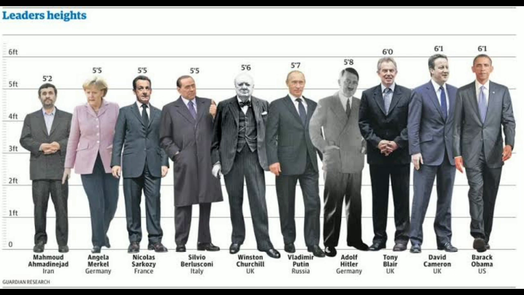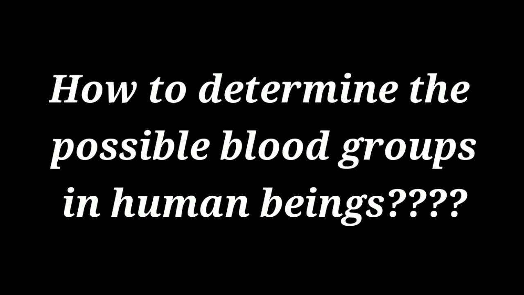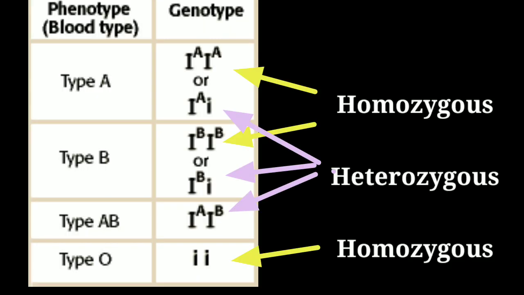Now let's try to understand this with the help of the blood group of human beings. How to determine the possible blood groups in human beings? We can determine the possible blood groups in the offspring if the blood group of both the parents is known to us.